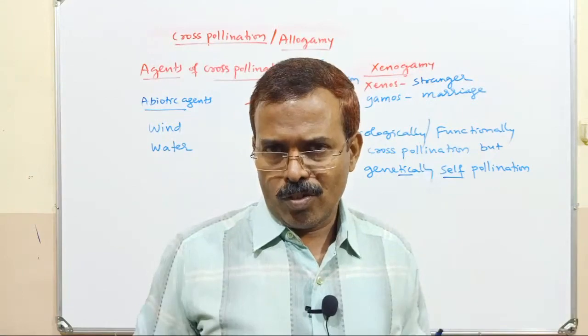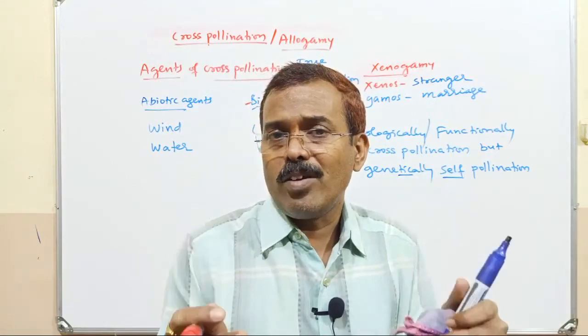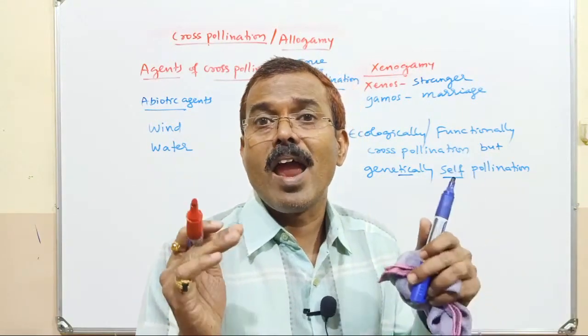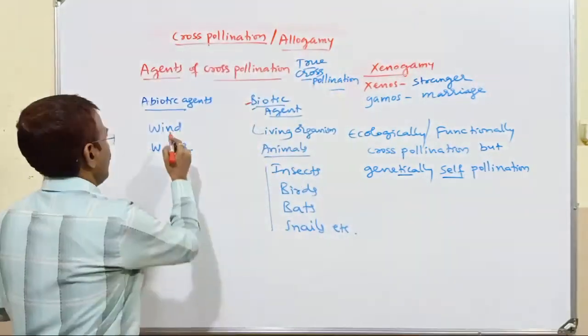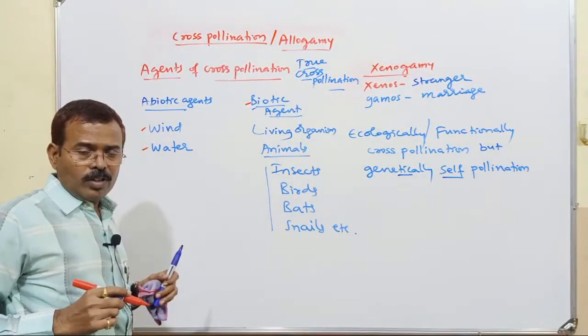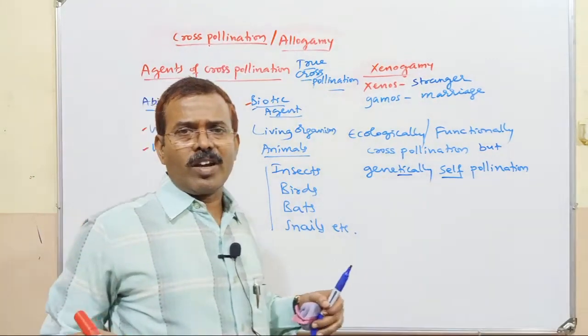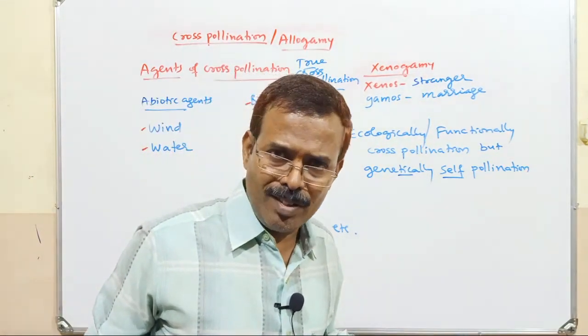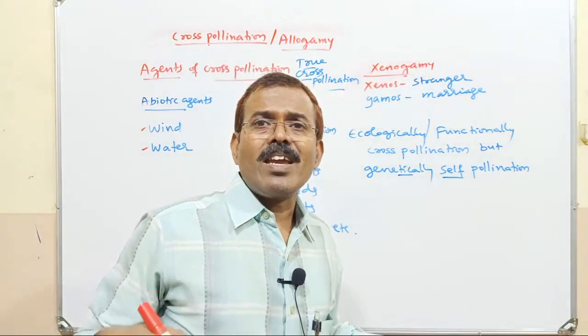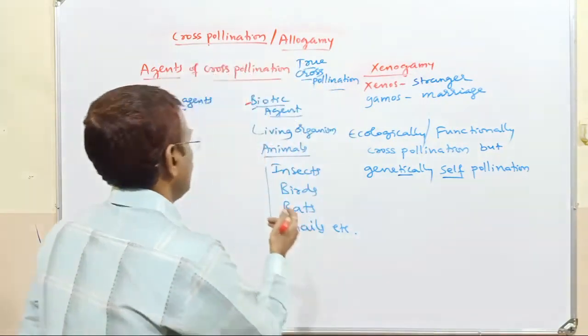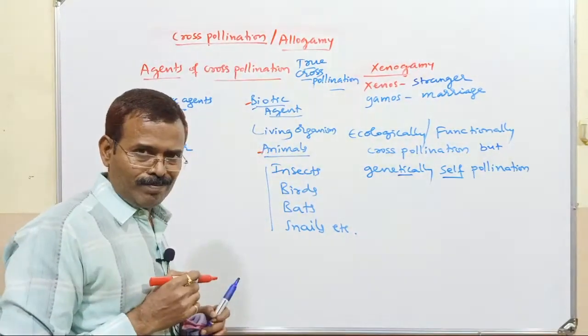Only few plants are pollinated by abiotic agent, such as wind or water. So most of the plants which are carrying out cross-pollination are being pollinated by animals.